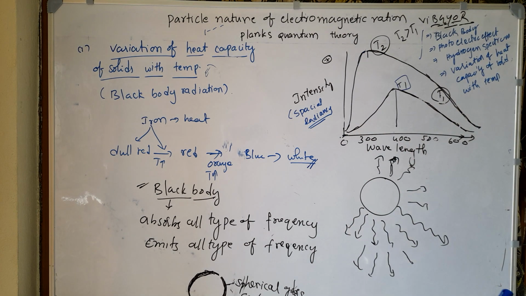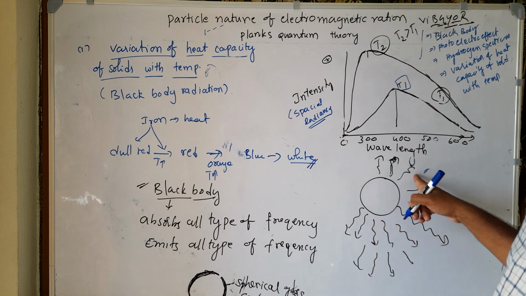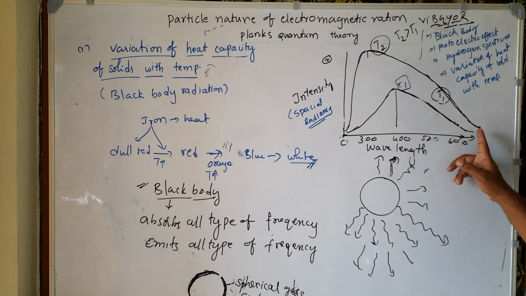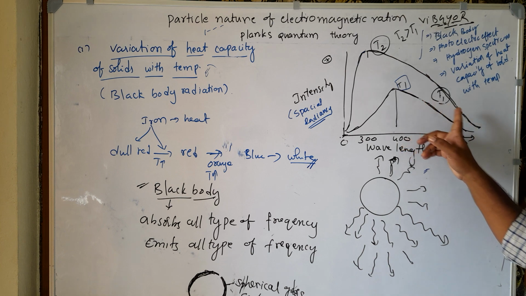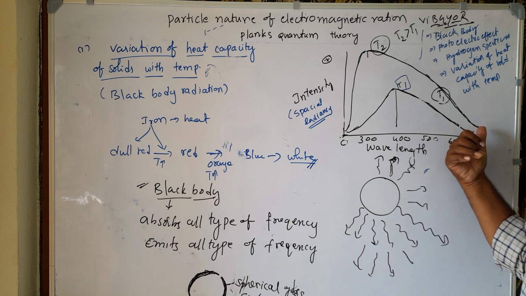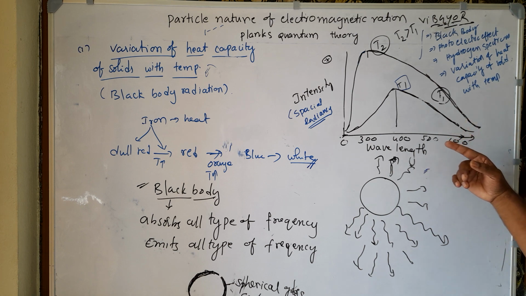The wave theory has not given any explanation for this black body radiation, why the intensity is changing or why the wavelength is decreasing on heating a solid object at different temperatures.